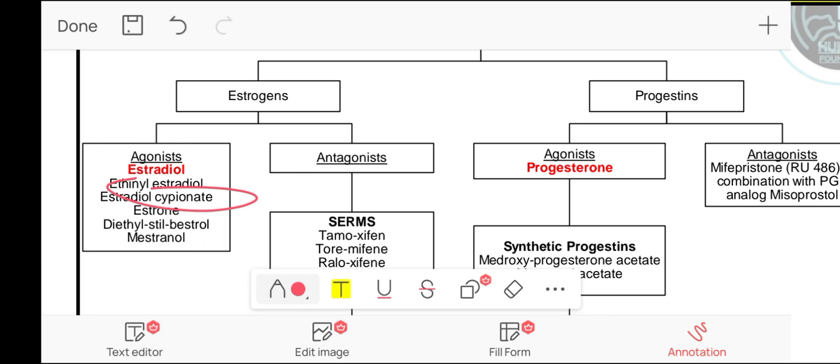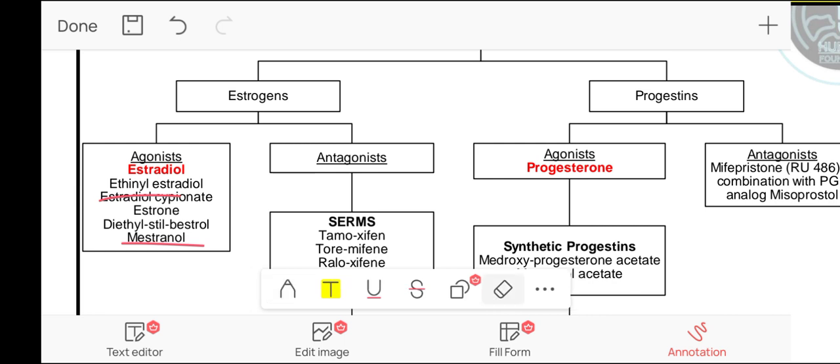The other estrogens, synthetic estrogens, which have high bioavailability, include ethinyl estradiol and mestranol, while the natural estrogen, estradiol, has little bioavailability. So the synthetic ones are ethinyl estradiol, mestranol, and the estrogen ester estradiol cypionate.